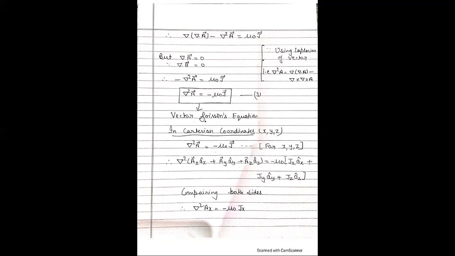Now, the value of vector potential in Cartesian coordinates x, y, z.